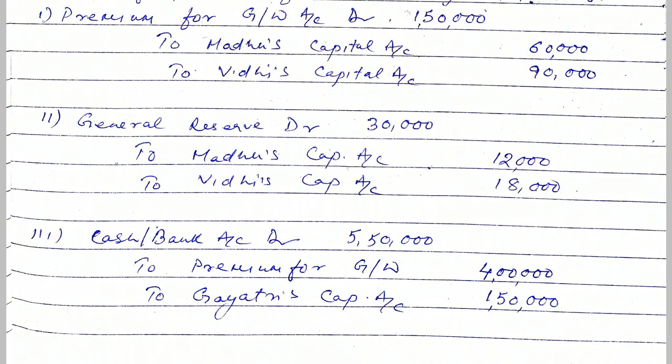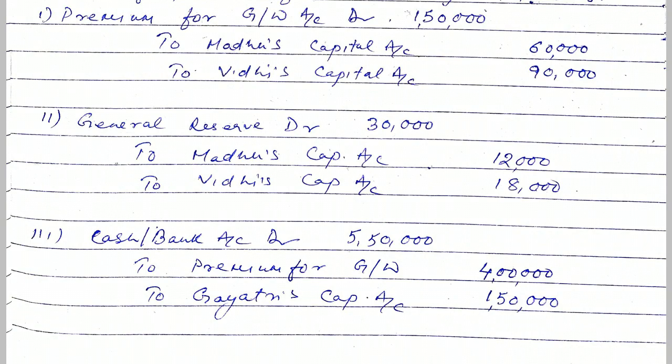Now cash and bank account. You see the bank balance already has 50,000, and then the bank balance brought by the new partner Gayatri: 4 lakh for capital and 1,50,000 for goodwill. So the total amount brought by Gayatri is 5,50,000, and already there is 50,000 in the balance. So 4 lakh plus 1,50,000 is 5,50,000, plus 50,000. This will be the cash balance.